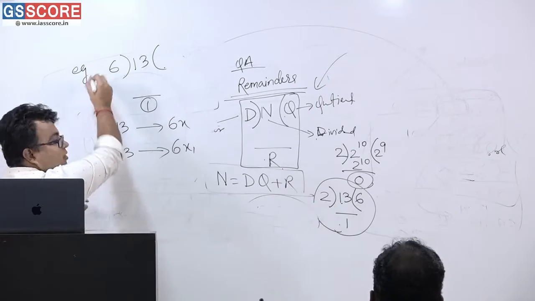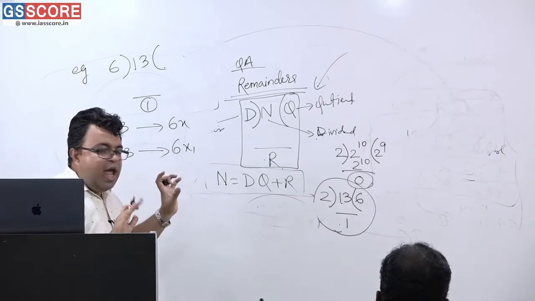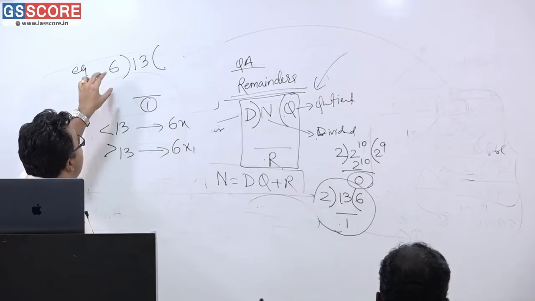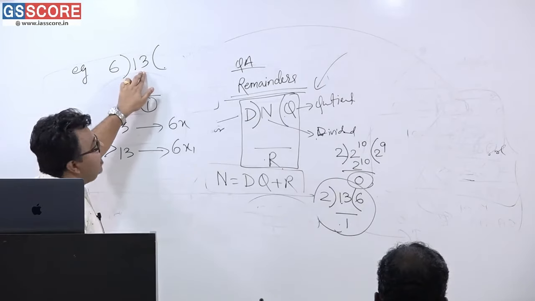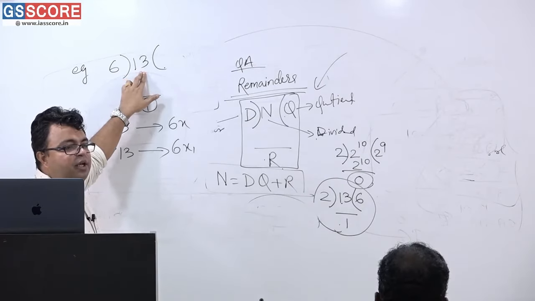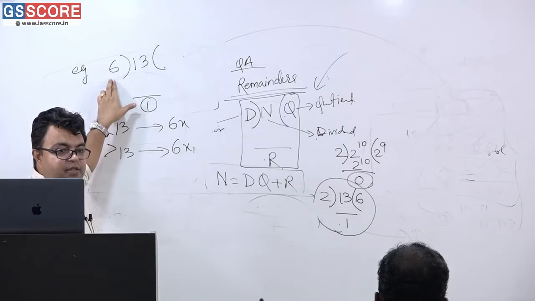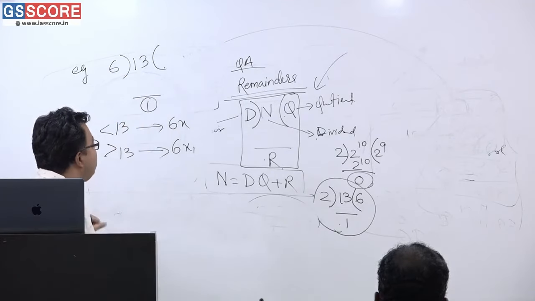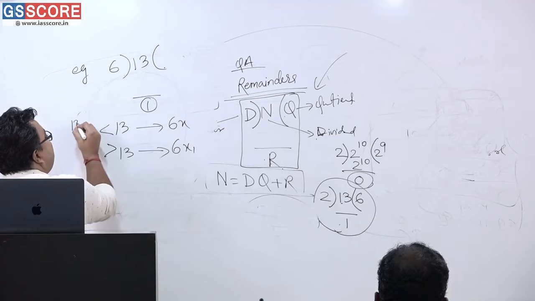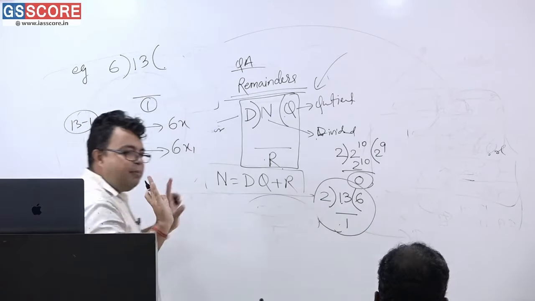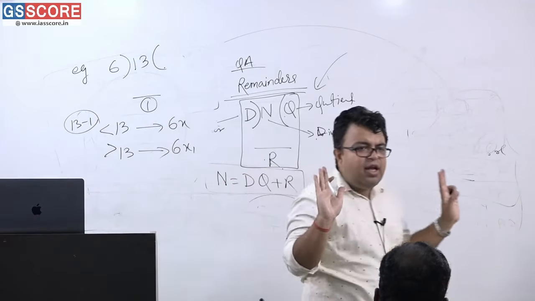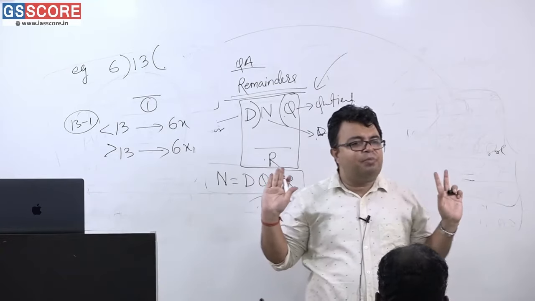This is the third one. Very simple. I am just telling you what is the number below 13 and after 13 that is completely divisible by 6. So before 13, what you are going to do? Please tell me. 13 minus 1 is that very number. Am I correct or not? It is 12. So 12 is completely divisible by 6.